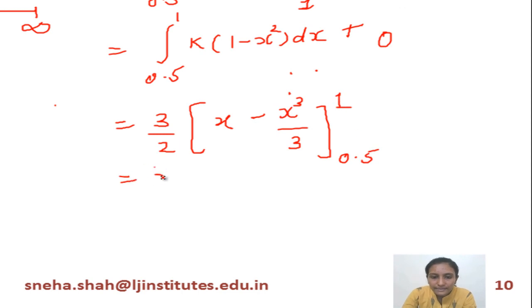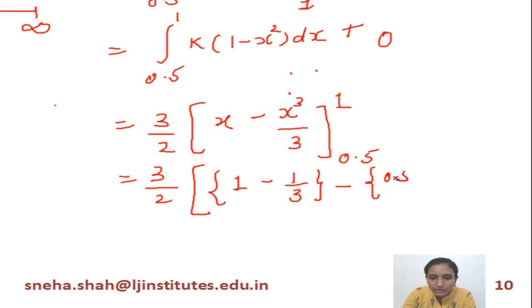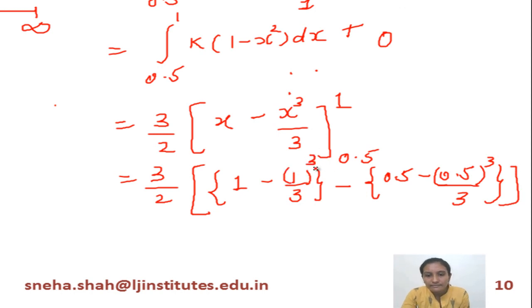If we simplify this, then 3 by 2, upper range means 1 minus 1 by 3, minus lower range means 0.5 minus 0.5 cube divided by 3. Now if we simplify this, then the final answer is 0.3125. So this is your final answer.